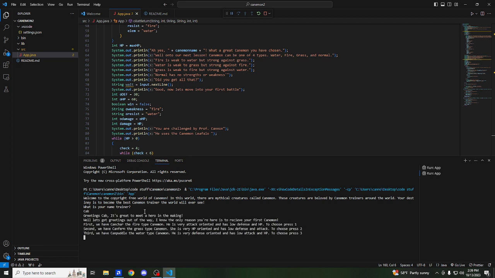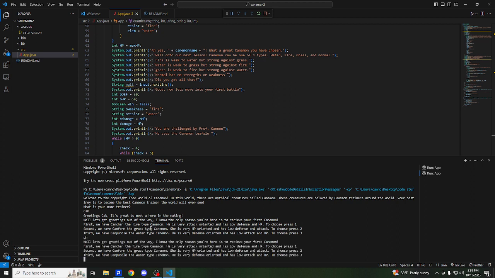Greetings, Cab. It's great to meet a hero in the making. Well, let's get greetings out of the way. I know the only reason you're here is to receive your first Canemon. First, we have Canchar, the fire type, Canfern, the grass type, Canpuddle, the water type, and it talks about their statistics of being high in one stat, lower in the other two, and what they're weak to. So if we pick one, we could type like GH, and it would ask us again because we didn't put in 1, 2, or 3. So we're going to pick number 2.